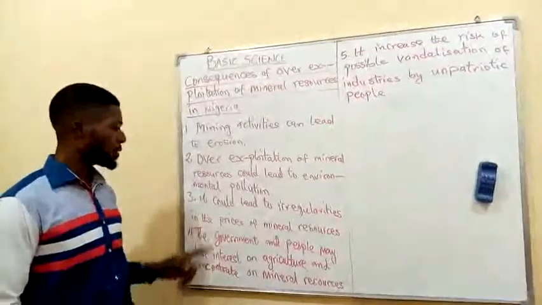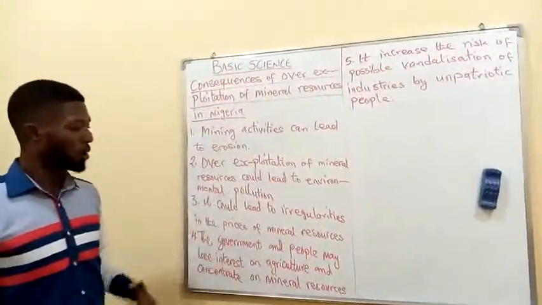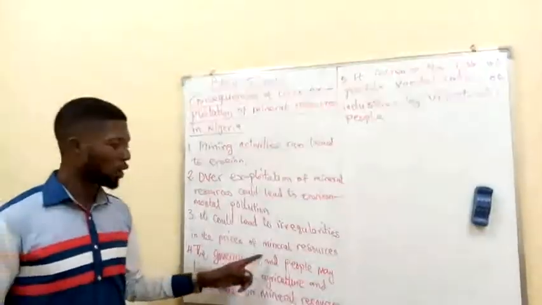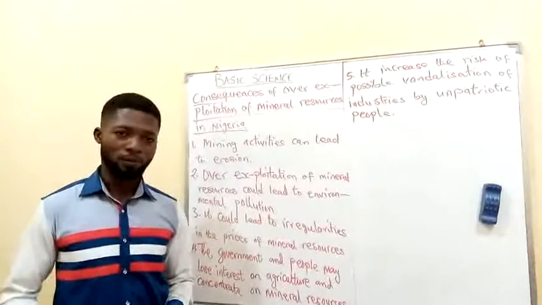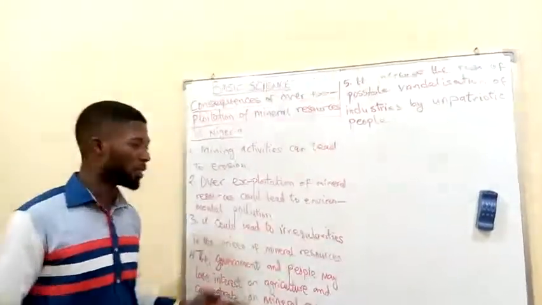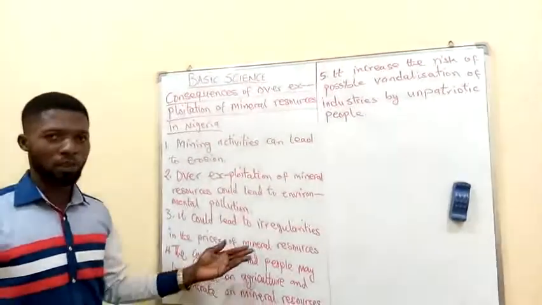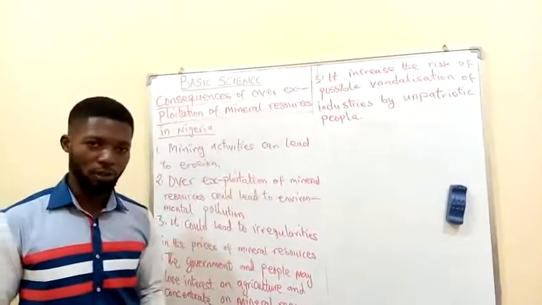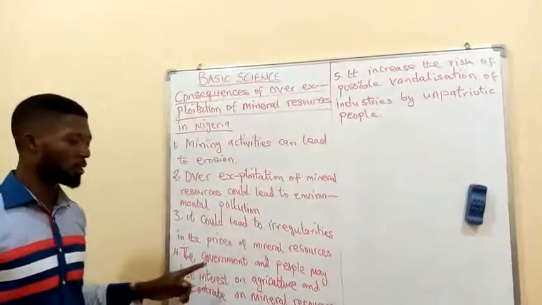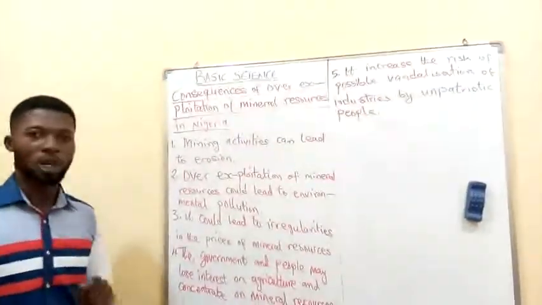Don't forget. Alright, so number 3, we say that it could lead to irregularities in the prices of mineral resources. When many companies are involved in the exploitation of mineral resources in Nigeria, for instance, you can see that it will actually lead to irregularities in the price of these mineral resources.